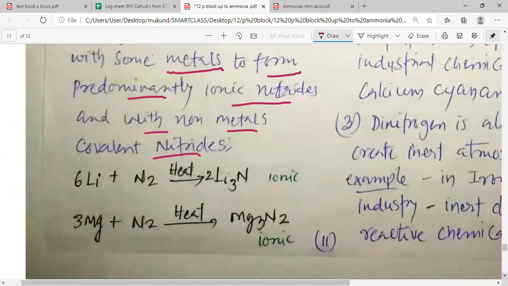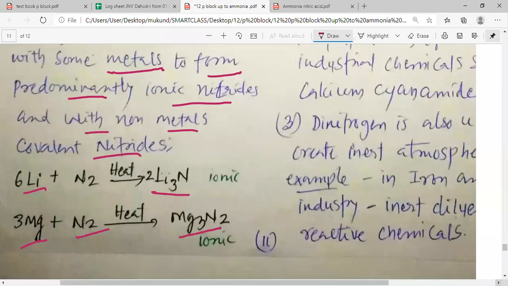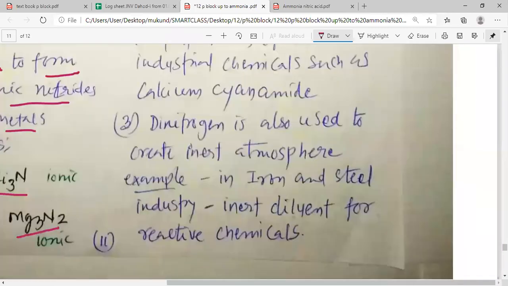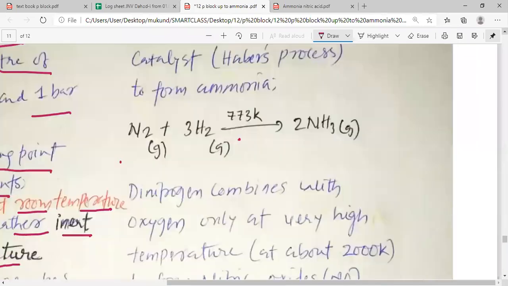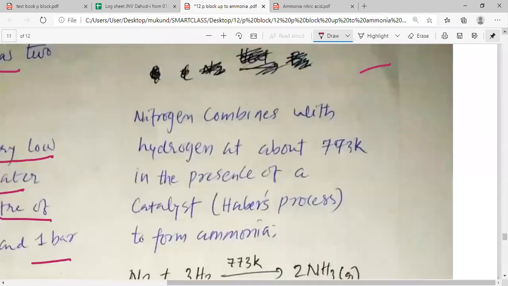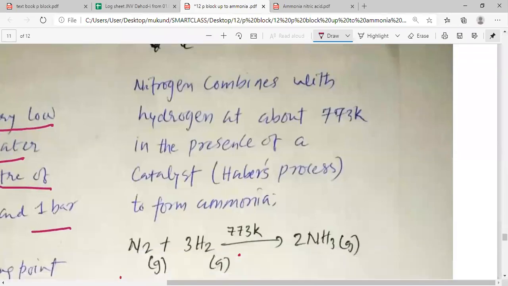When it reacts with lithium, it forms Li3N. When nitrogen reacts with magnesium, it forms Mg3N2, that is magnesium nitride. So at high temperature, nitrogen reacts with metals and non-metals to form ionic as well as covalent nitrides.